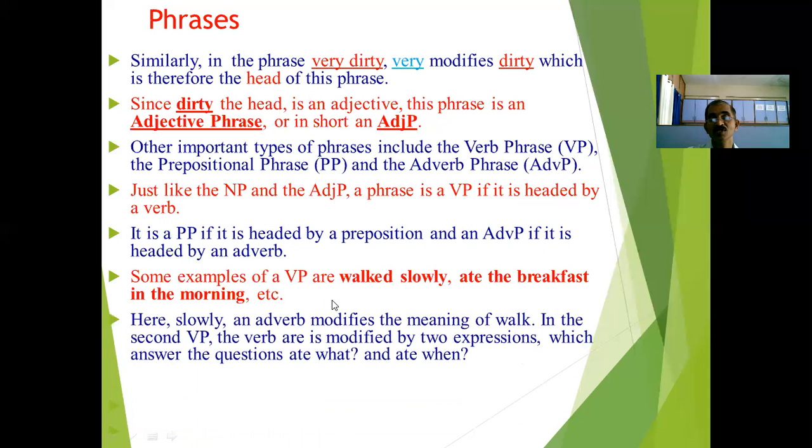There are some examples of VP: "walked slowly", "ate the breakfast in the morning". Here, "slowly", an adverb, modifies the meaning of "walked". In the second verb phrase, the verb is modified by two expressions which answer the questions "ate what" and "ate when". In this way, we can say it makes the meaning of the word more specific. Here we have seen the meaning of the phrase, the definition of the phrase, what are the types of the